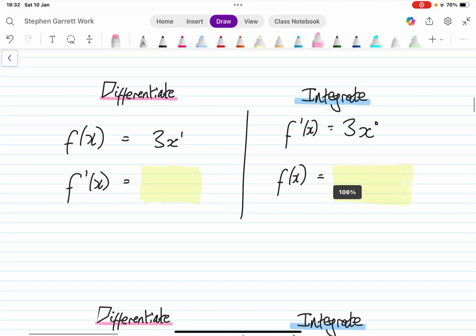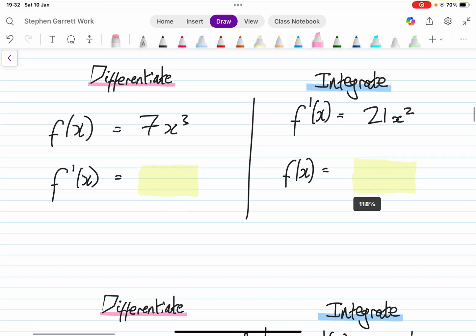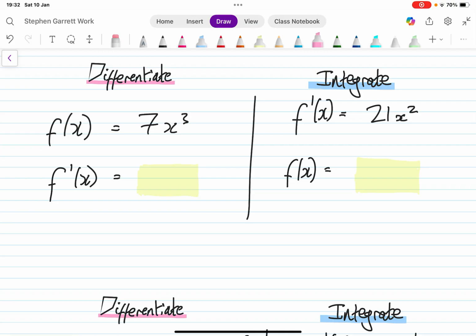So here, let's start with this one. Here I have 7x cubed, so let's use our differentiation skills. We're going to multiply through, so we're going to go 7 times 3 is 21, x to the power of 3 minus 1 is 2. Now, to integrate, I'm going to do the exact opposite steps. So here I have 21x squared.